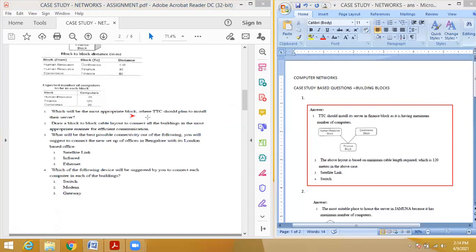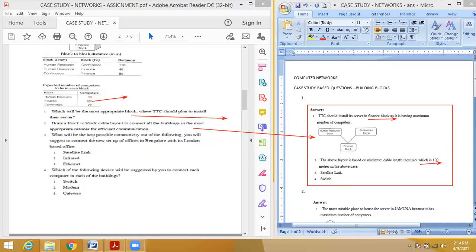See, where we have to place the server. We have to place the server in finance block. Okay, this is the answer because finance block has the most number of computers. That is the answer. Okay, then what is the layout diagram? So for the layout diagram, you have to draw all the rough work, all the possible layouts. This is the final layout which has the lowest distance, that is 120 meter. This is the lowest distance.